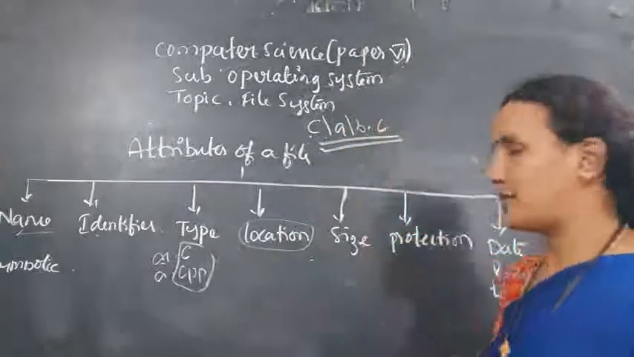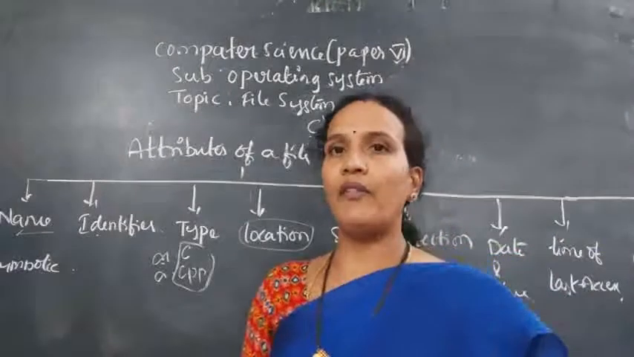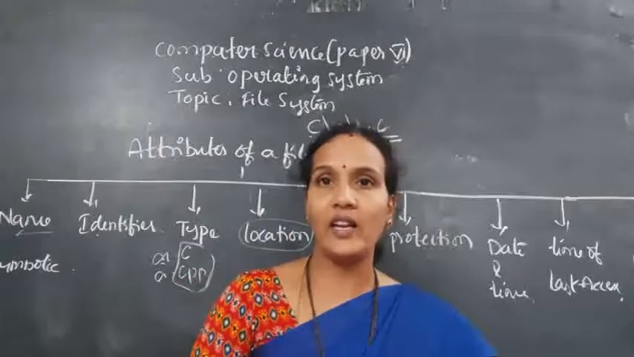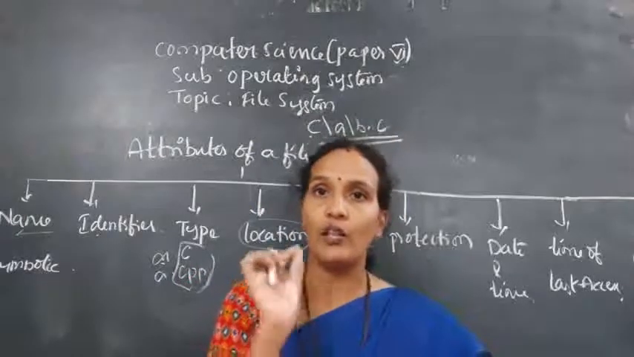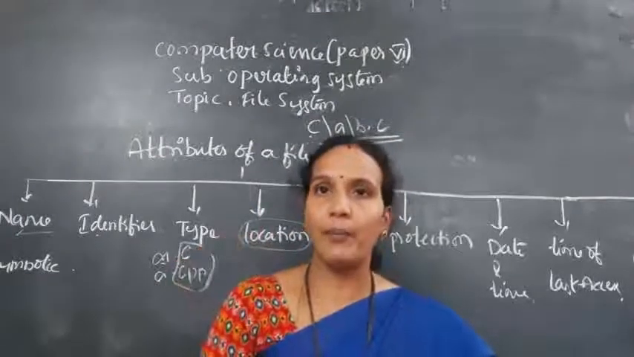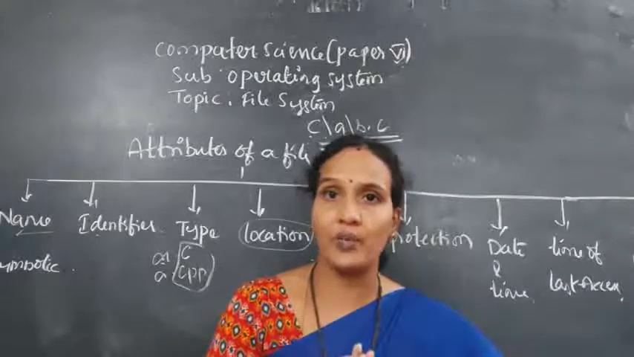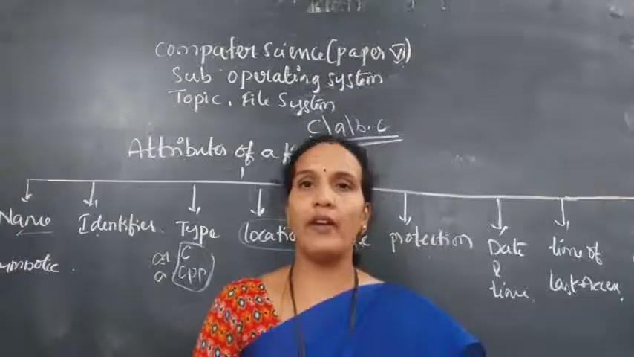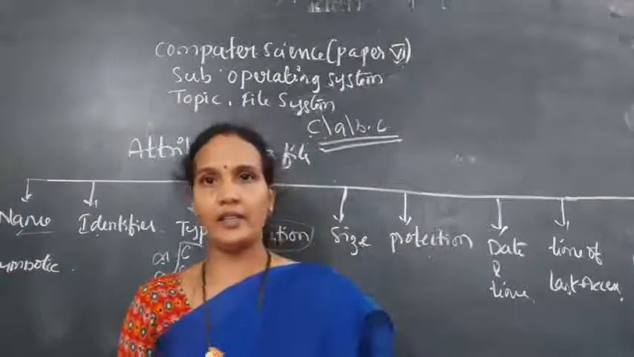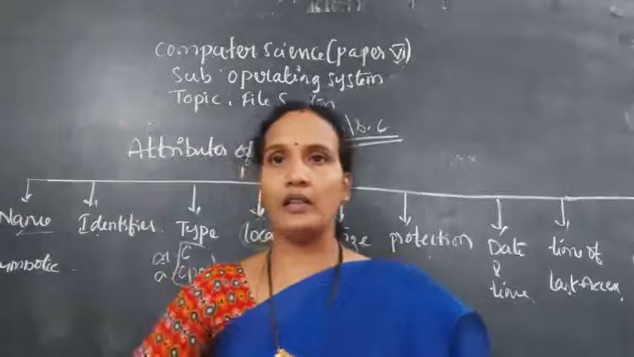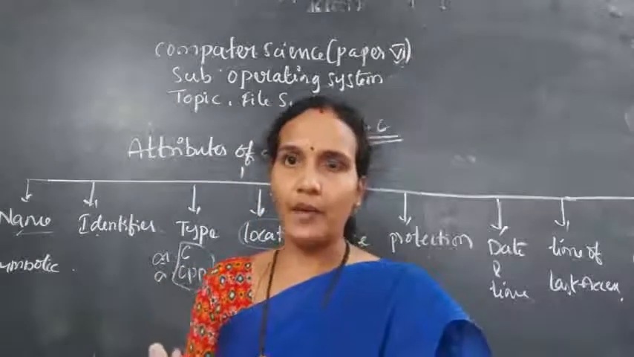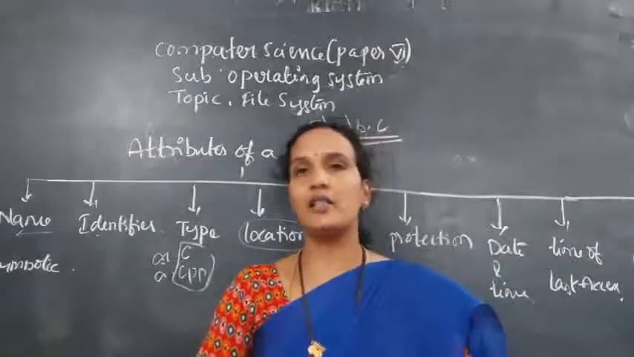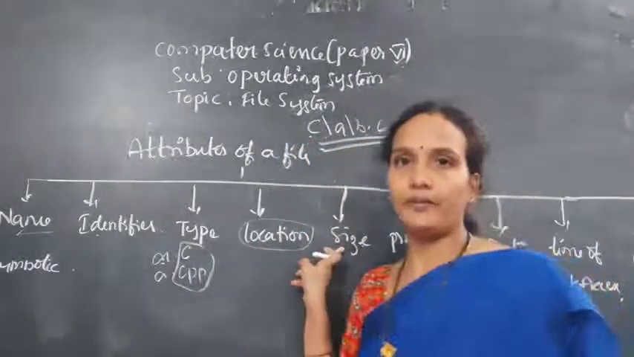Now come to the size. For example, whenever you are filling any online application form, they will give a size limit of 20 MB. The size of the image should be 20 MB. What does it mean? It is a size. Similarly, whenever you have created any file in the system, there should be a space inside the memory for every file. How much space is given to a file? That is nothing but the size of the file.